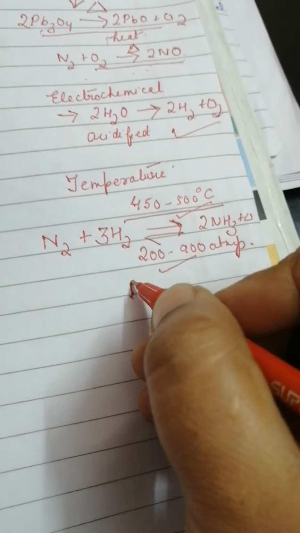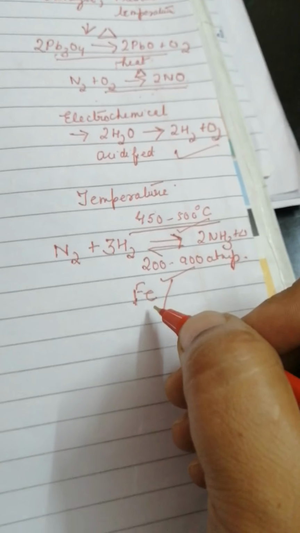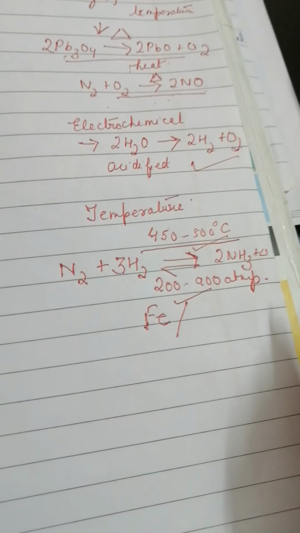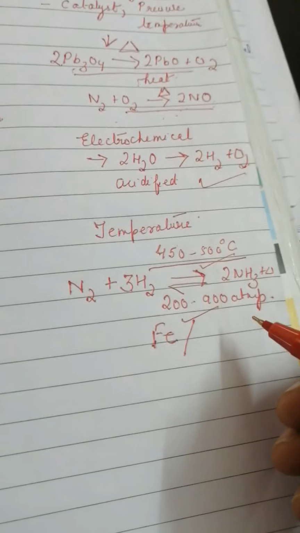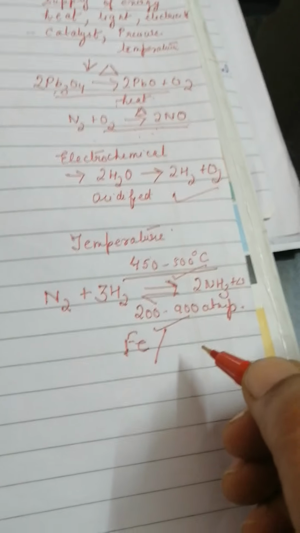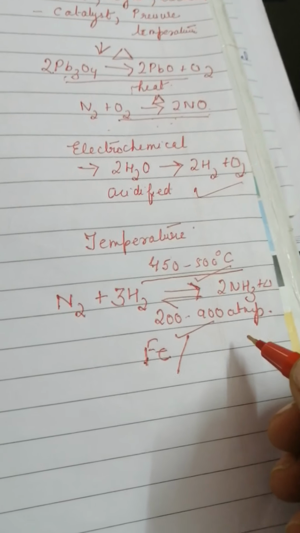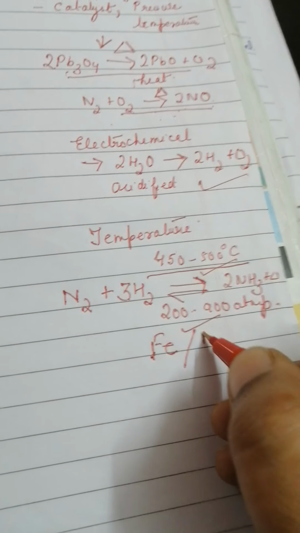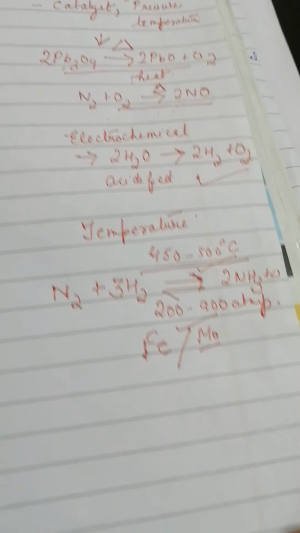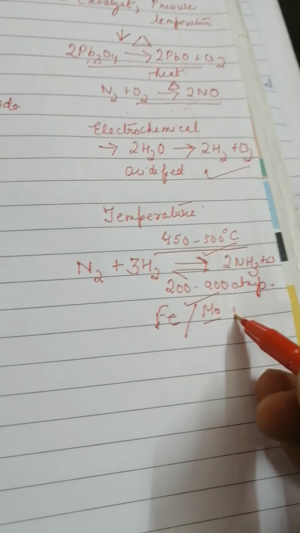Then even a catalyst. You know what is a catalyst? Yes, a catalyst is something which alters the rate of the reaction without itself taking part in the reaction. That is, itself it is not going to undergo any change. It is going to alter, and alter means it can even increase or decrease the rate of the reaction. If it is increasing the rate of the reaction, it is known as a positive catalyst, and if it decreases the rate of the reaction, it is known as a negative catalyst. And even a promoter is also used in this particular reaction, that is molybdenum. A promoter increases the efficiency of the catalyst, helps the catalyst to do its work properly.